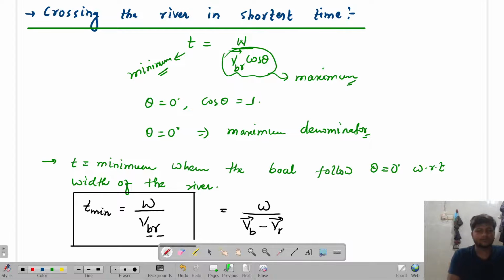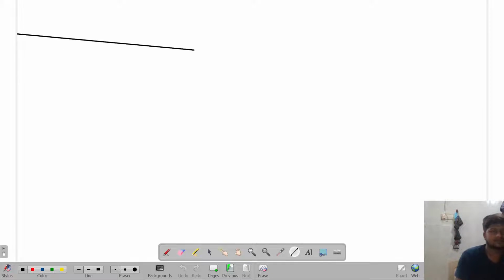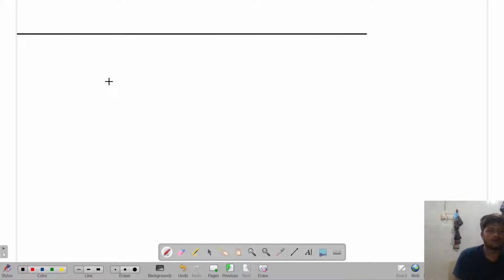Now, going to the next topic. Now, what is the condition? Next condition is you want to cross the river, crossing the river on or with the shortest path.